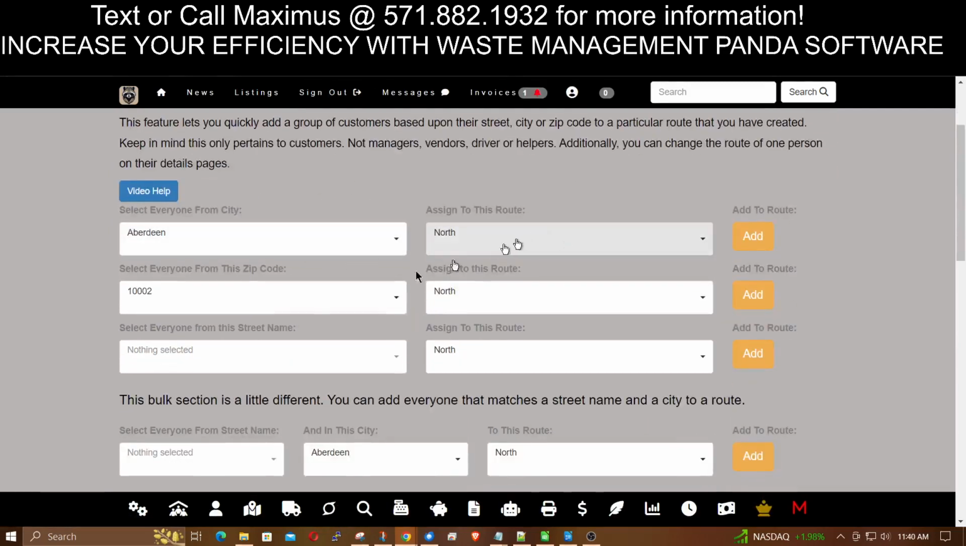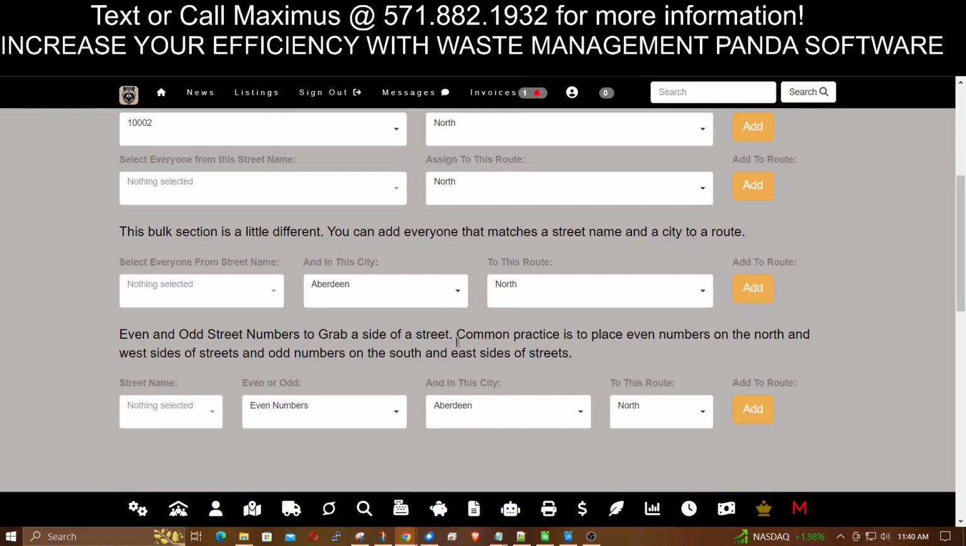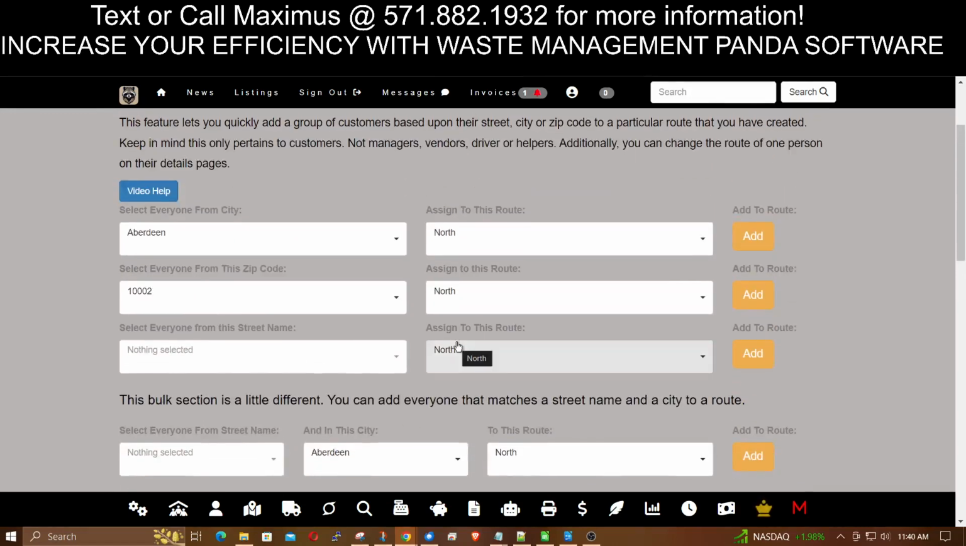Take everyone from a city or every zip code, you can add them to a route, or the street name in that city, add them to a route. It does it very quickly, well within a couple seconds. 2 clicks or less, 2 seconds or less.